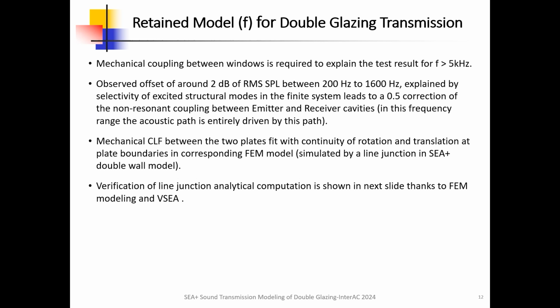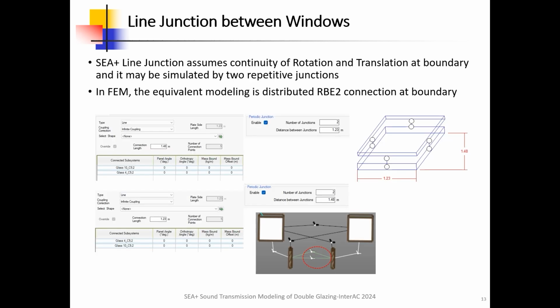Observed offset of around 2 dB of RMS SPL between 200 Hz to 1600 Hz, explained by selectivity of excited structural modes in the finite system, leads to a 0.5 correction of the non-resonant coupling between emitter and receiver cavities. In this frequency range, the acoustic path is entirely driven by this path. Mechanical CLF between the two plates fit with continuity of rotation and translation at plate boundaries in corresponding FEM model, simulated by a line junction in C+ double wall model. Verification of line junction analytical computation is shown in next slide thanks to FEM modeling and VSEA.